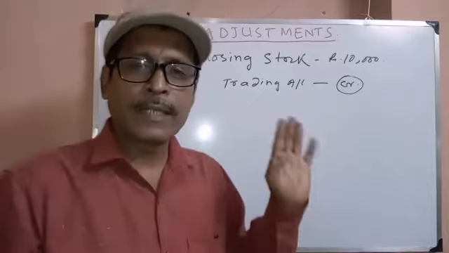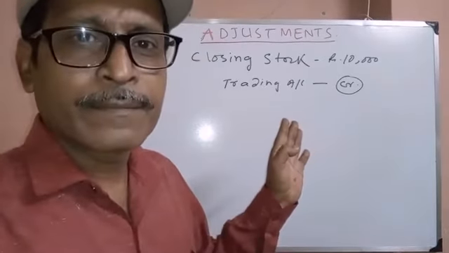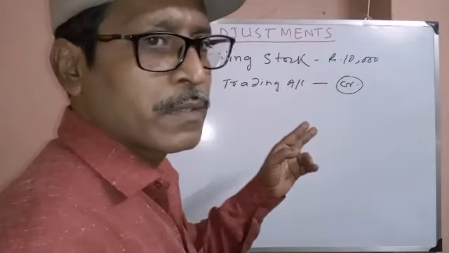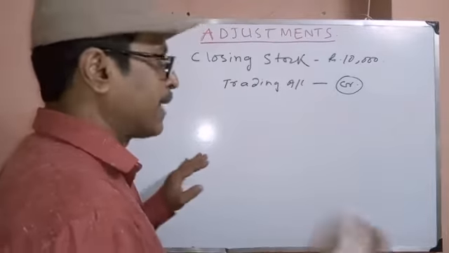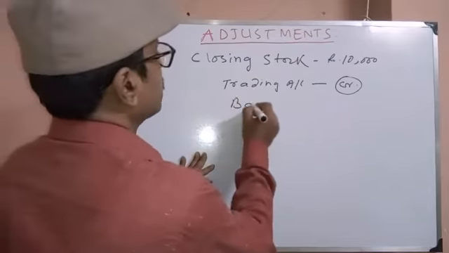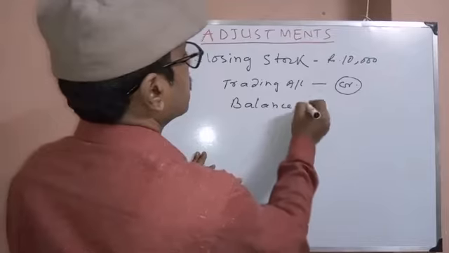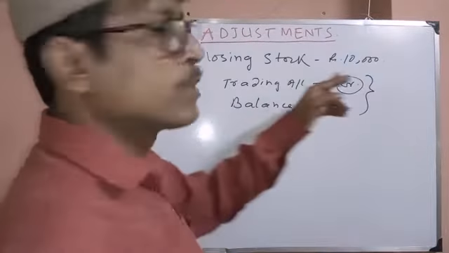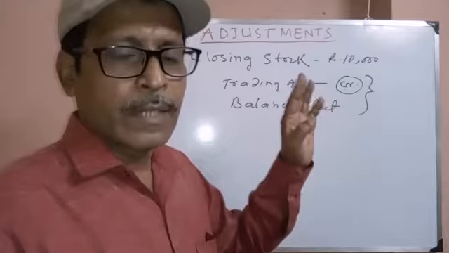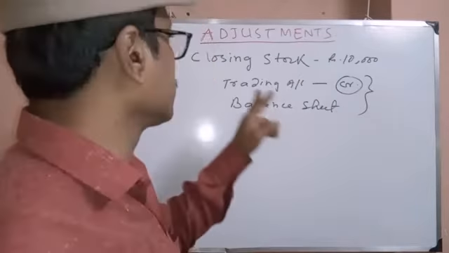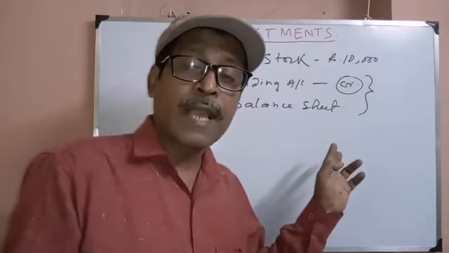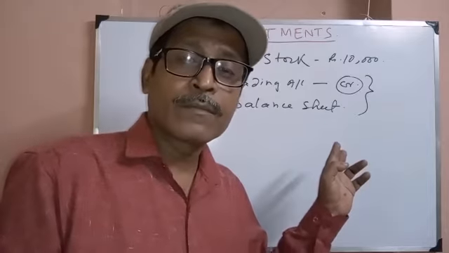In trading account, it's credited, and once in trading account, and next in balance sheet. So closing stock, if given in the adjustment, you will recognize twice: in trading account on the credit side and in the balance sheet. Which side? Asset or liability?